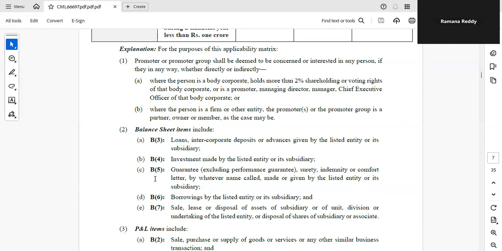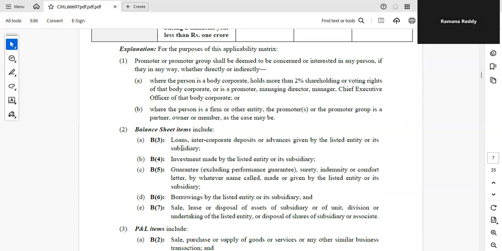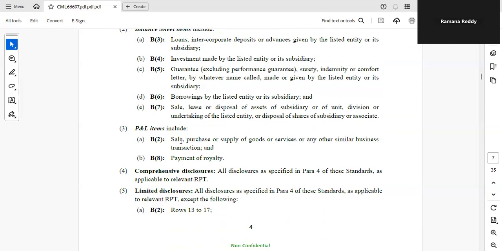Then what is B3, B4, B5, B6, B7? These are line items in the format. In the format, there are 2 headings, A and B. In the B, B1, B2, B3, B4. In the A, A1, A2, A3. I'll come to that format. First, you try to understand what the balance sheet items are and what the P&L items are.